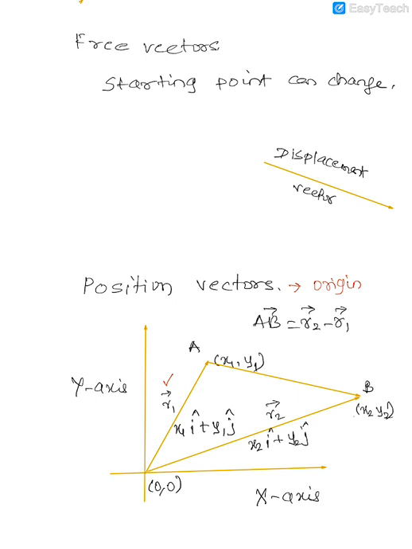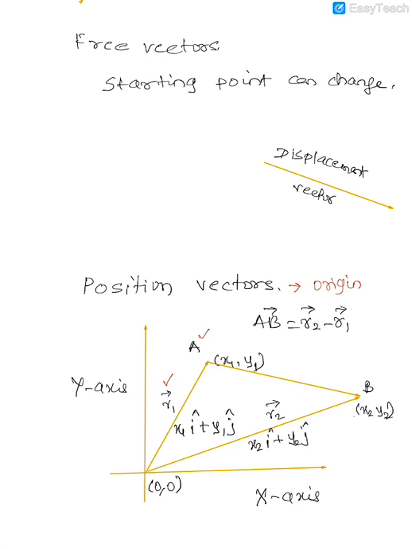For example, if I want to figure out the position vector R1, let us say the point A is the point whose position is to be found out. How is the position of A to be located?